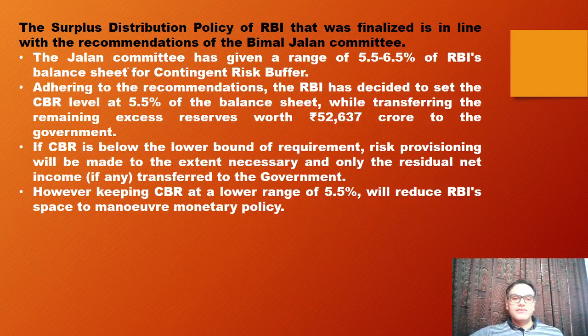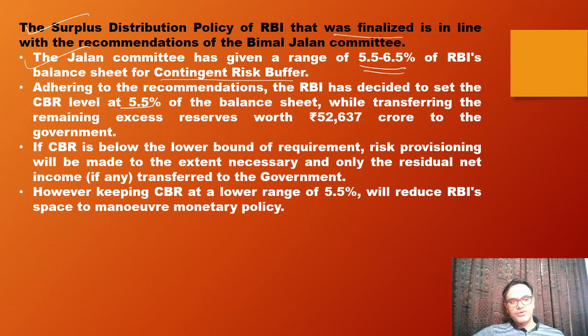Now, what is the surplus distribution policy of RBI that has been finalized after the Bimal Jalan committee recommendations? The Jalan committee has given a range of 5.5 to 6.5% for the contingency risk buffer of RBI. Out of this range, previously it was around 7%.